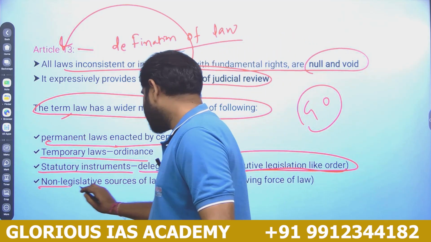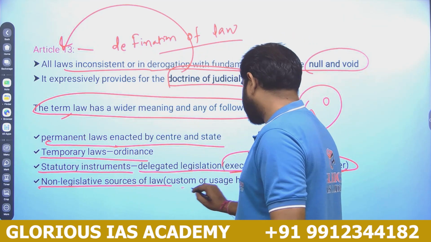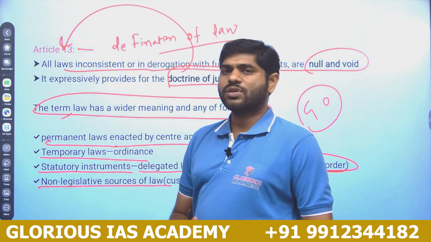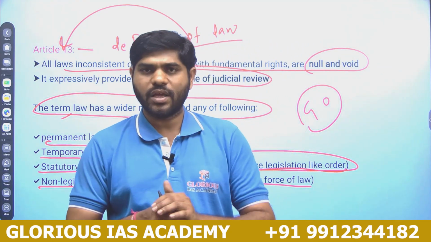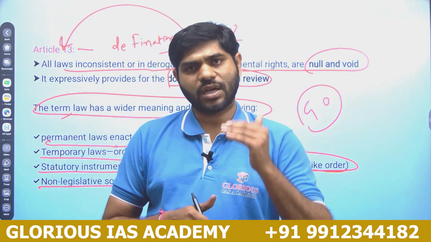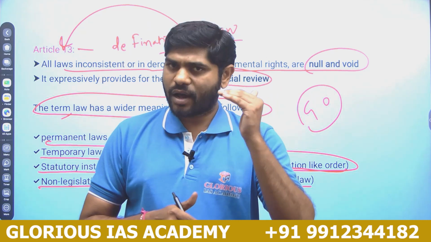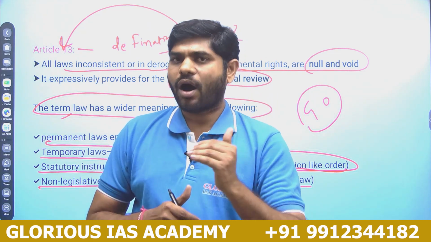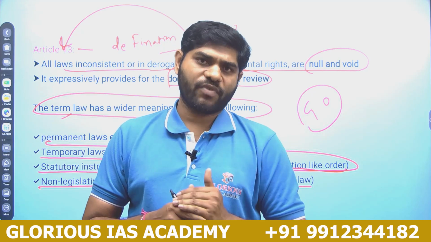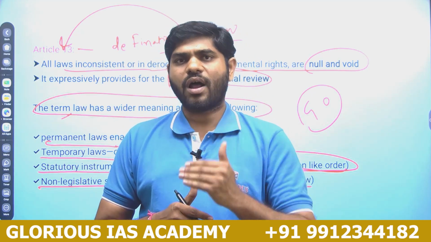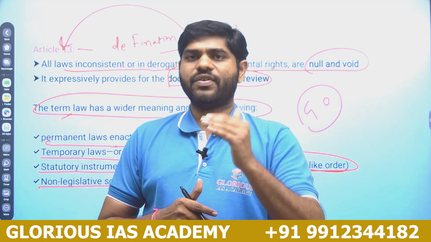And non-legislative sources of law, customs or usages having the force of law, also come under it. So laws passed by Parliament, laws passed by the state legislature, ordinances, delegated legislation, and all other non-legislative functions by the central and state governments come under the definition of law.